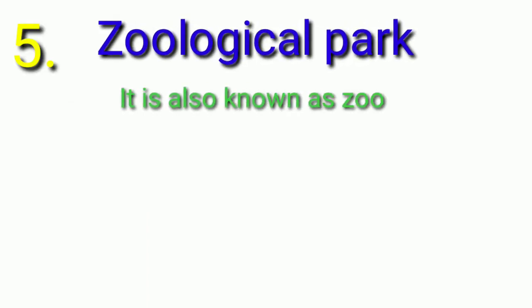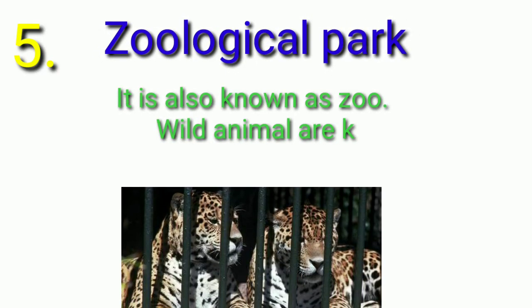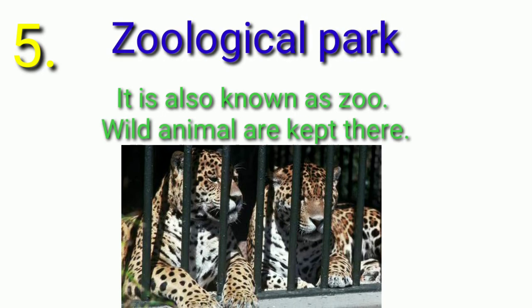Zoological Park, it is also known as a zoo. Wild animals are kept there. A zoo contains more than 1,000 different types of animals. In the zoo, the animals are safe, they are not harmed by any person. In a zoo, you can see different varieties of birds and different types of animals.